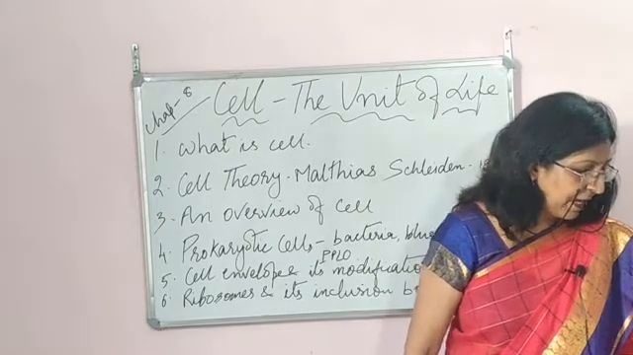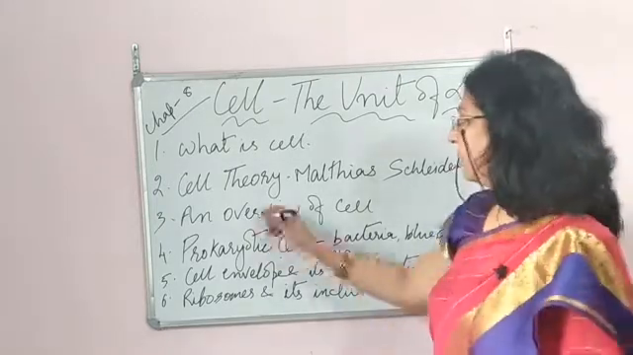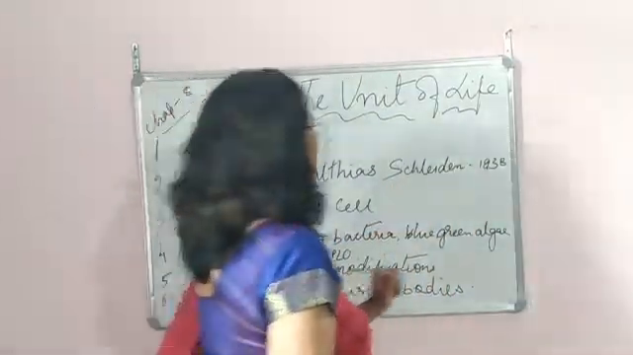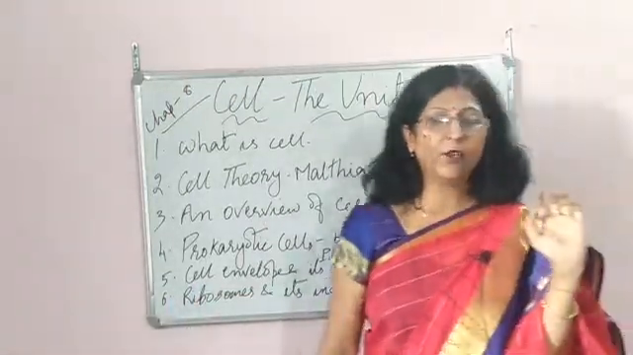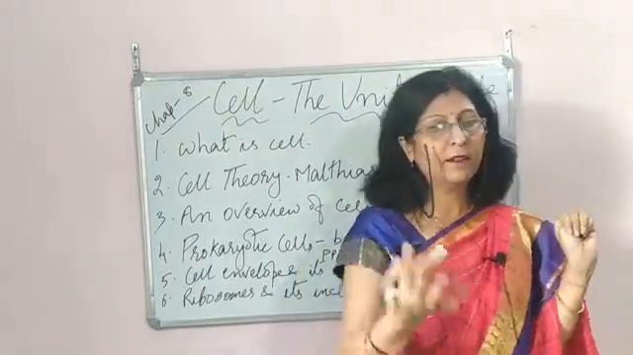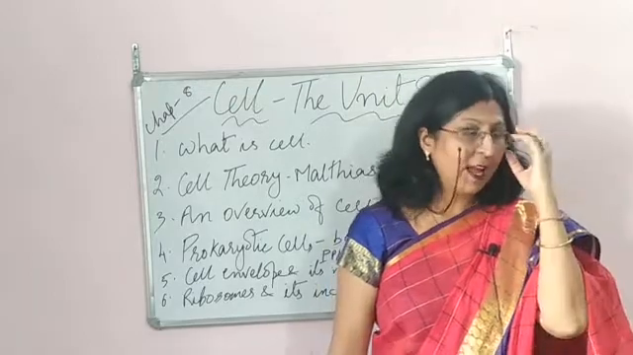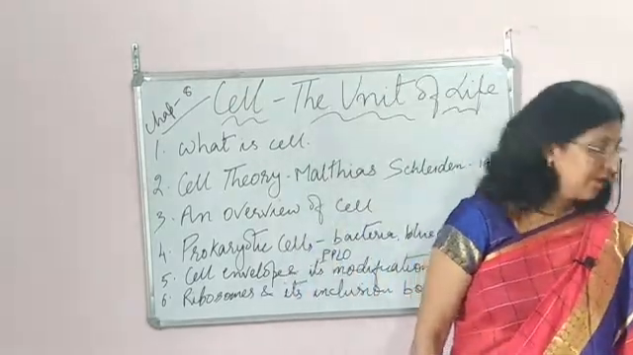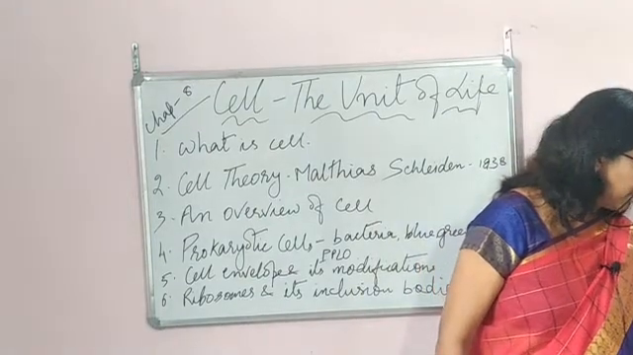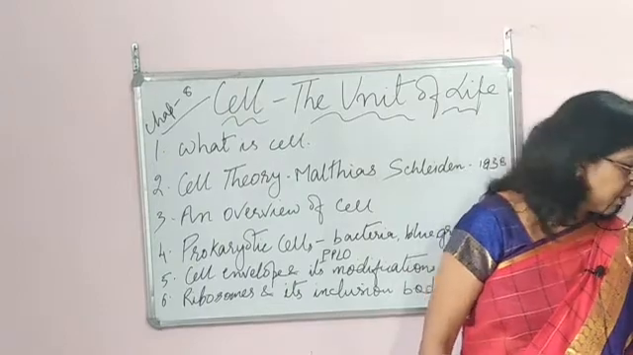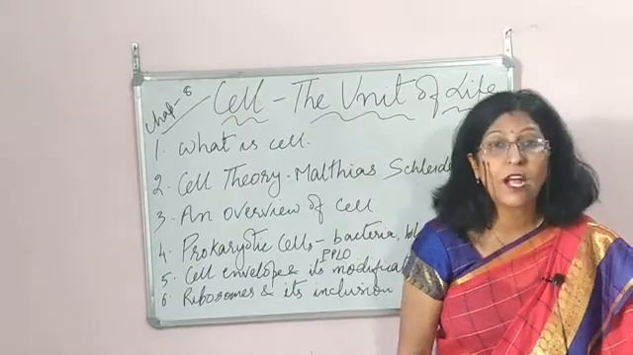Got it? Next we come to cell theory. When we talk about cell theory, we talk about Schleiden and Schwann. Schleiden did quite many tests on plant cells, and Schwann did on animal cells, and finally they gave the cell theory. The cell theory was given by Schleiden and Schwann, and it states that all living organisms are composed of cells and are the products of cells.